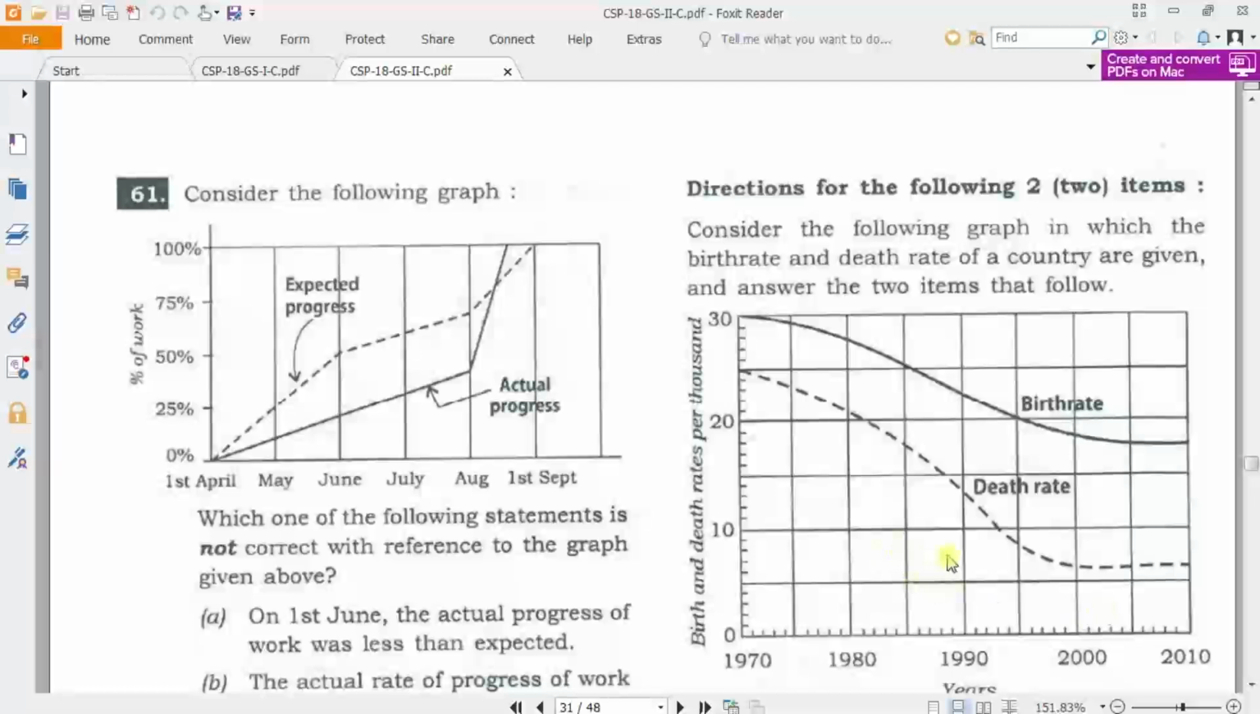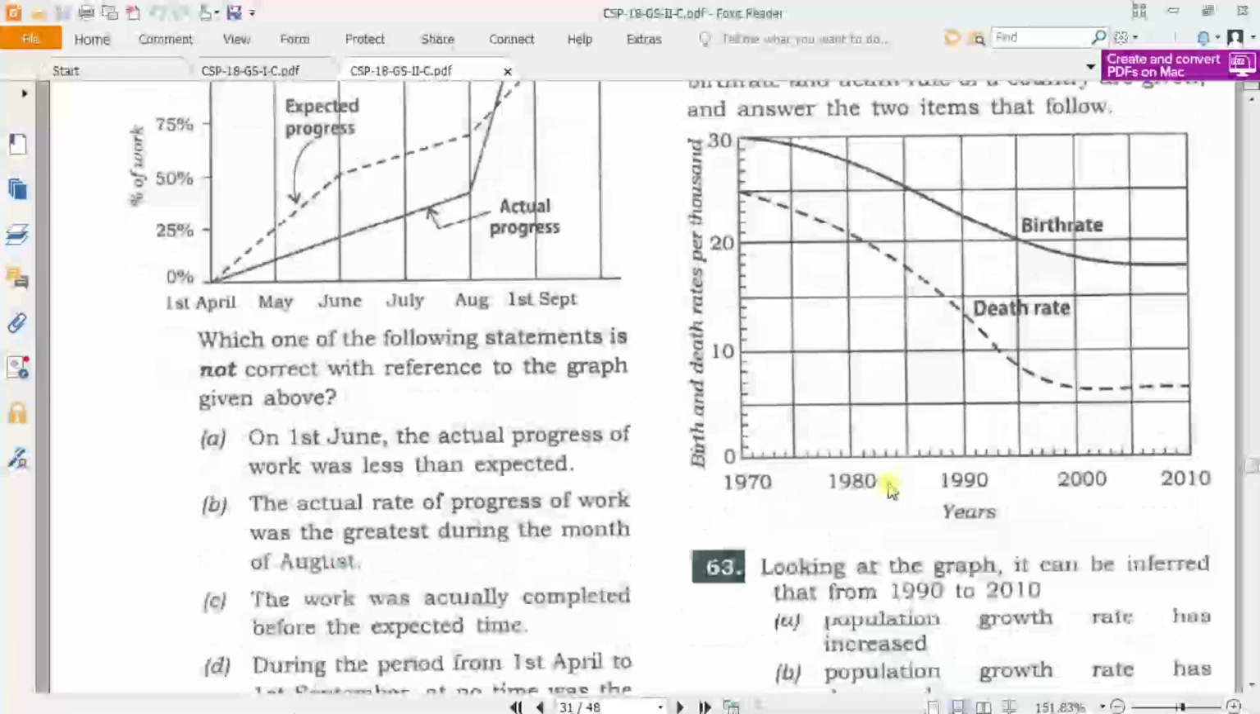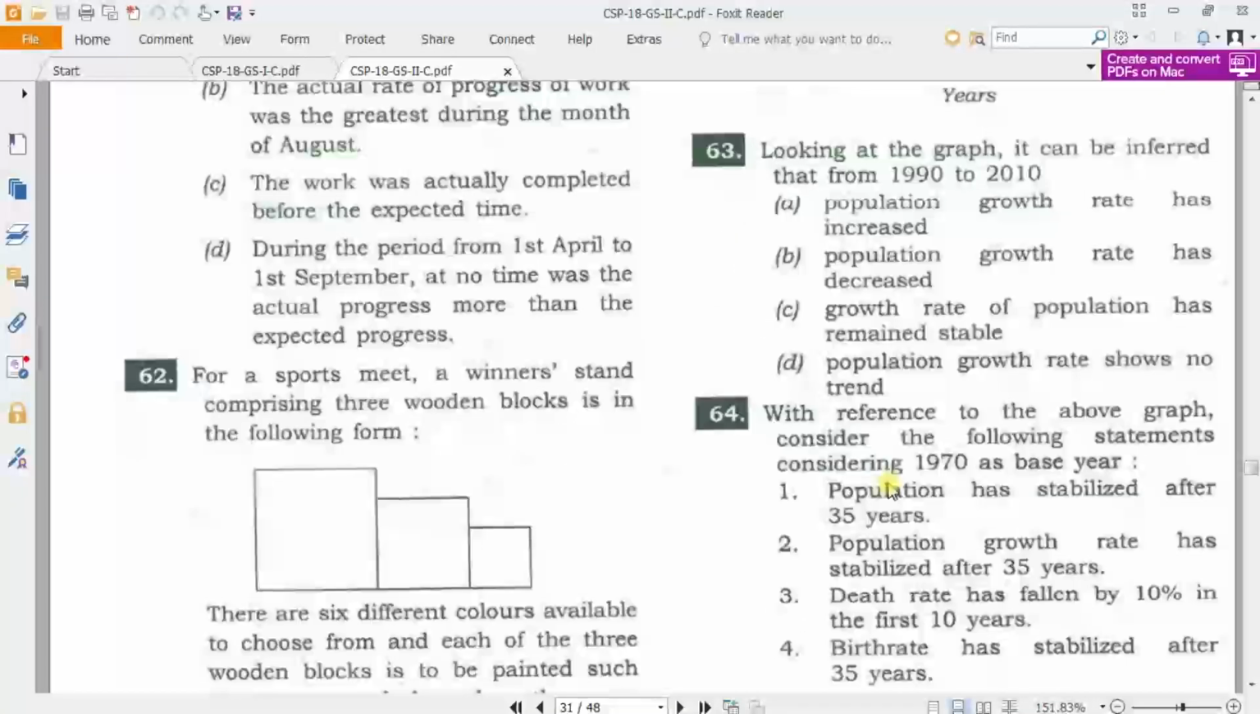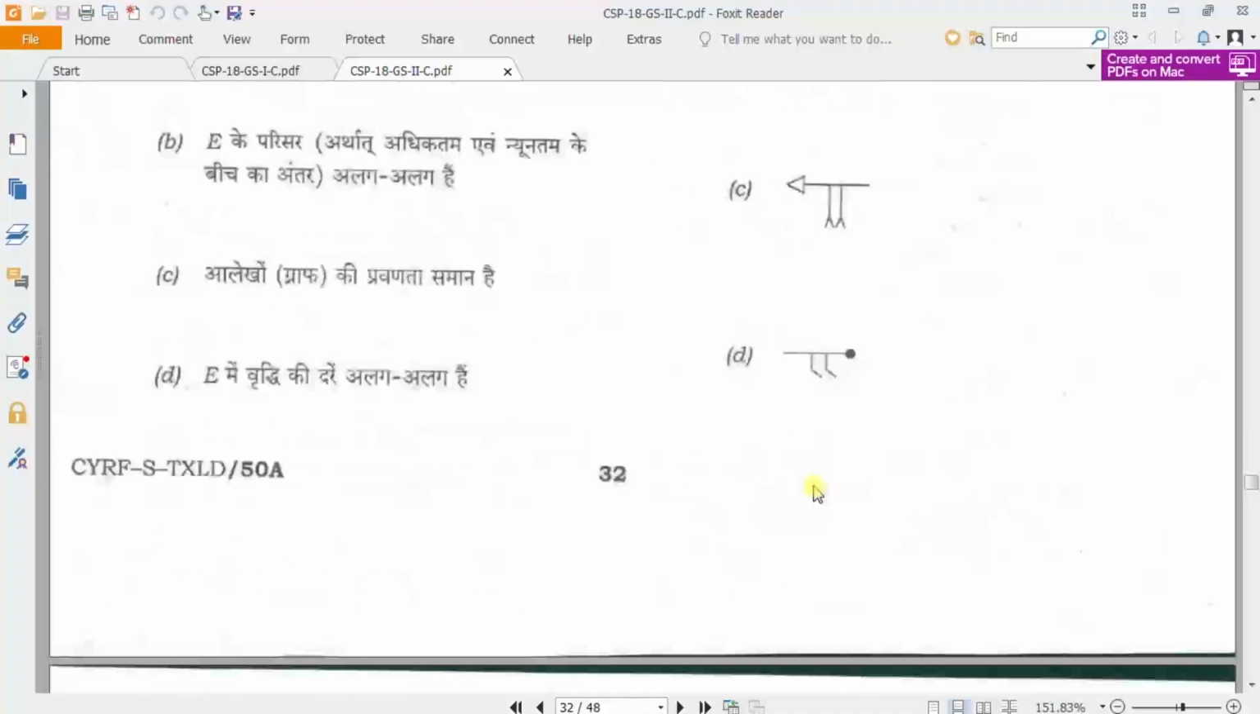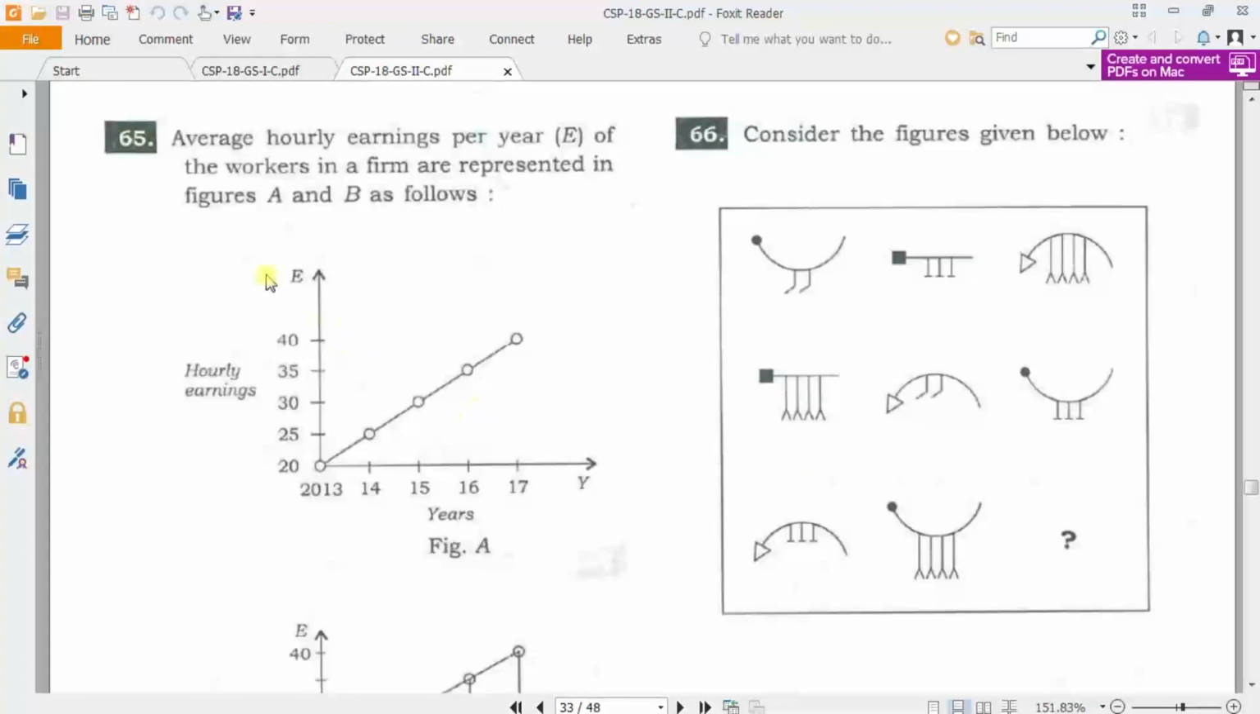This is the graph. This graph you can solve. He has asked two questions. Whenever a graph is asked, most of the time he will ask minimum 2 or 3 questions from a single graph. So you can solve 2 or 3 questions within 3 minutes or max 2 minutes. So graphs are the more preferable questions. And again graphs are asked, and this you must not leave at all.